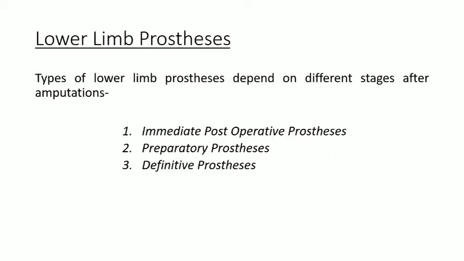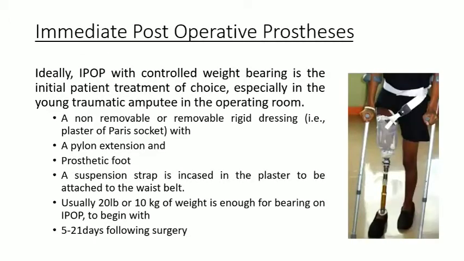Lower limb prosthesis. There are types of lower limb prosthesis, and it depends upon the different stages after amputation. First comes the immediate post-operative prosthesis, second the preparatory prosthesis, then the definitive prosthesis. So what is IPOP, or immediate post-operative prosthesis?